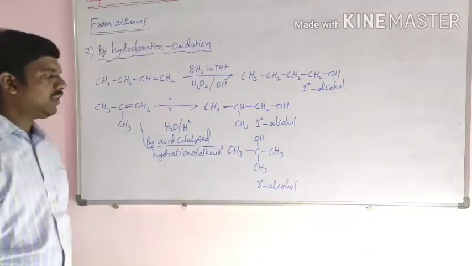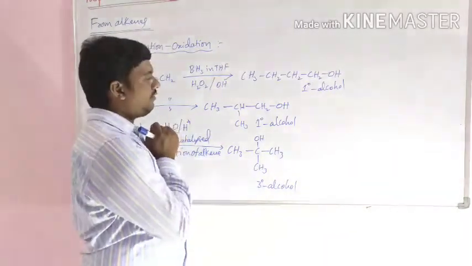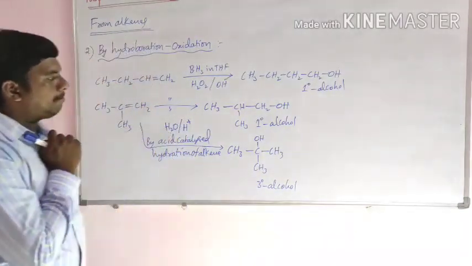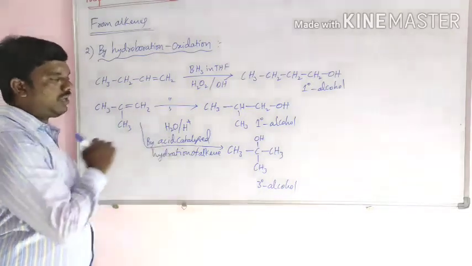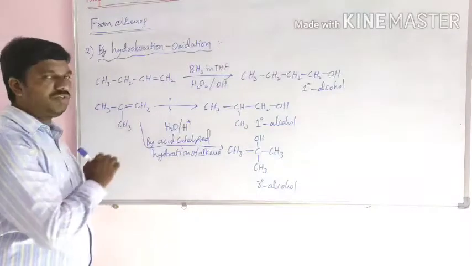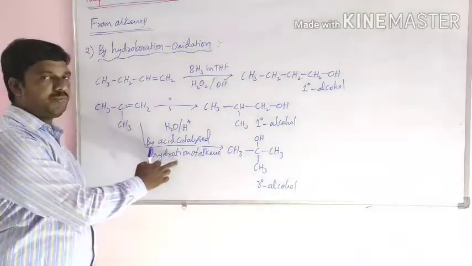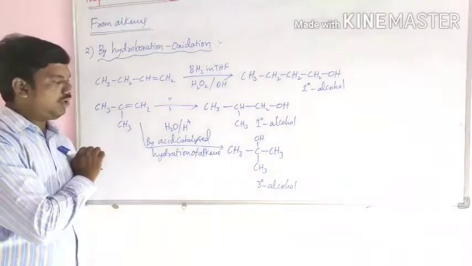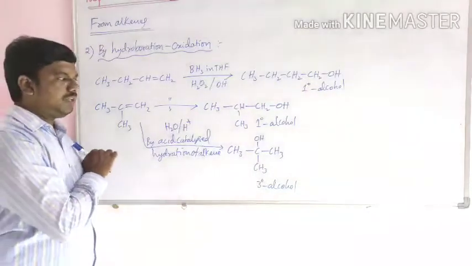Why is the tertiary alcohol formed here? Because in acid catalyzed hydration of alkene, this reaction follows the Markovnikov rule through formation of a carbocation, so a rearrangement product may be obtained.